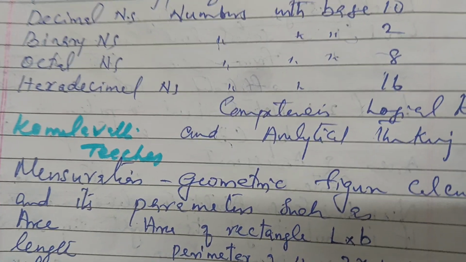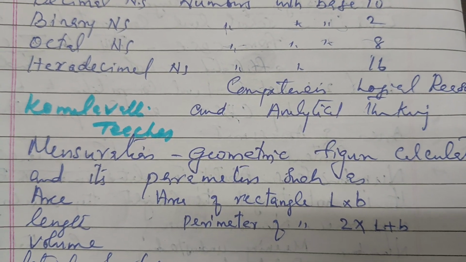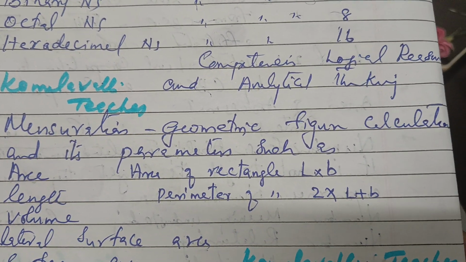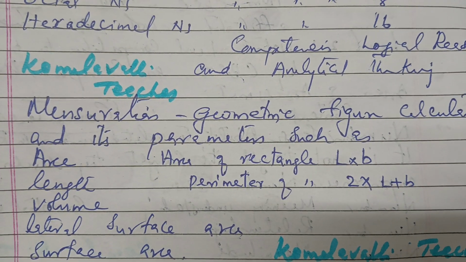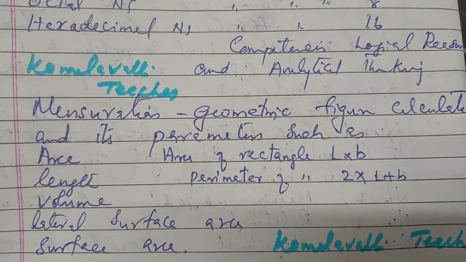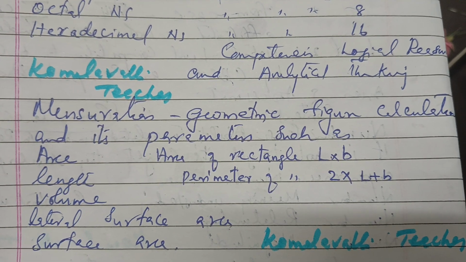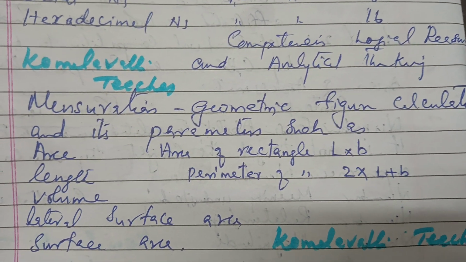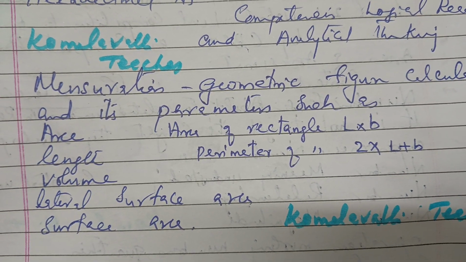Then comes mensuration. In mensuration, geometric figure calculations and its parameters, such as area: area of a rectangle is L into B, isn't it? Then perimeter, that is 2 into (L plus B), like that. So area, length, volume, etc. will come under mensuration, and also lateral surface area.